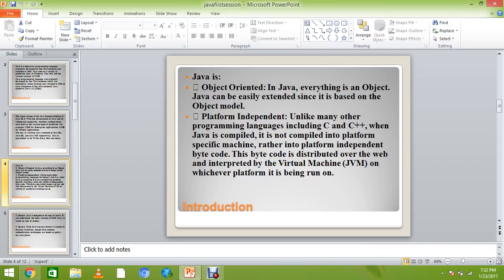At this time it's theoretical. It's platform independent. Platform independent means, unlike many other programming languages including C and C++, when Java is compiled, it is not compiled into a platform specific machine. That means once we compile the code on one machine, it can run anywhere, either on Mac, Linux, or Windows. And we need a JVM on that machine to run that application.